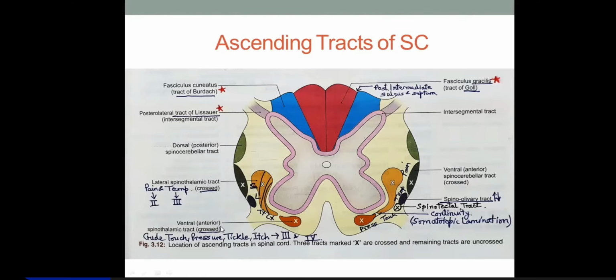First, let me brief you on how these tracts work, collectively. Like I told you, categorize the sensation into different headings. One category is exteroceptive sensation, right? The other category is proprioceptive sensation in the conscious state. Then the third category is reflex proprioceptive sensations, which are in the unconscious or subconscious state. So these are three big categories.